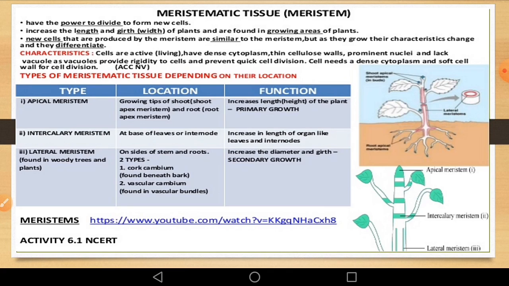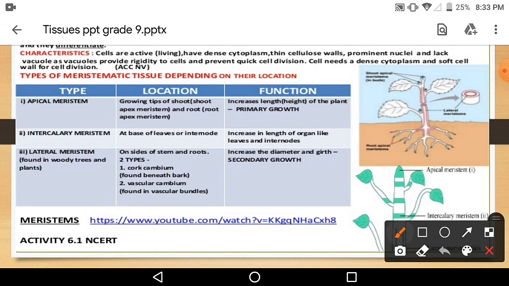of tissues. Now, types of meristematic tissue depending on their location. जहाँ जहाँ पे वो लोकेट होता है, suppose apical region, intercalary, उसके depend on that it is named. Let us first see the apical meristem. This is the apical region over here. Can you see the tip portion, growing tips of the shoot, shoot apex meristem, and root is root apex meristem. That is from where the tip part is growing, that is called the apical region.